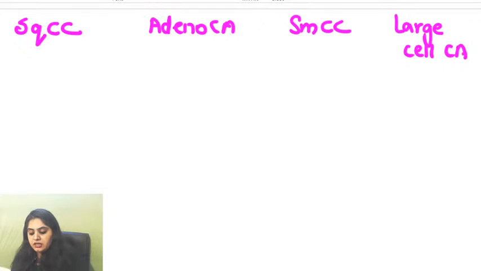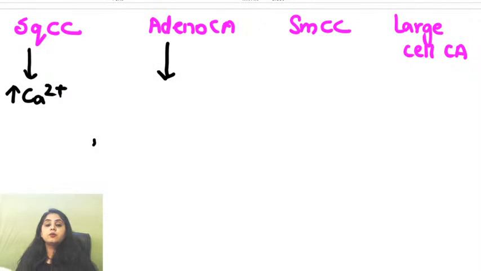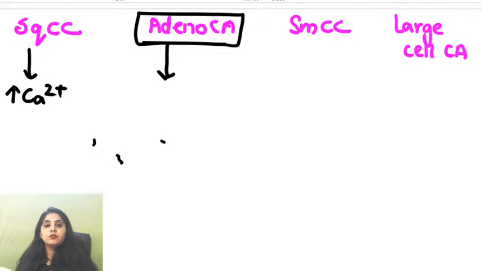Okay, so let me ask you, what is the paraneoplastic syndrome with squamous cell carcinoma? You will say, ma'am, increase in calcium. Hypercalcemia. Agreed. Okay. Who will tell me the paraneoplastic syndrome for adenocarcinoma? Yes, guys, adenocarcinoma of the lung. Paraneoplastic syndromes are always important. Since neoplasia chapter I've been telling you, you have to study it. This adenocarcinoma lung shows you the same paraneoplastic syndrome as the pancreas. Perfect, excellent. We have the Trousseau's phenomenon.